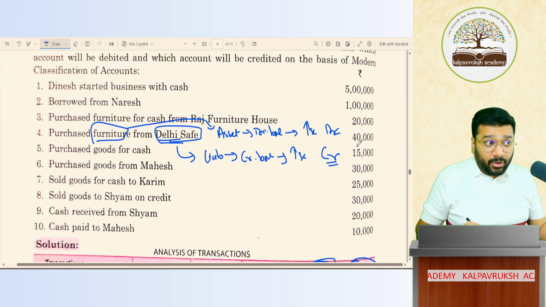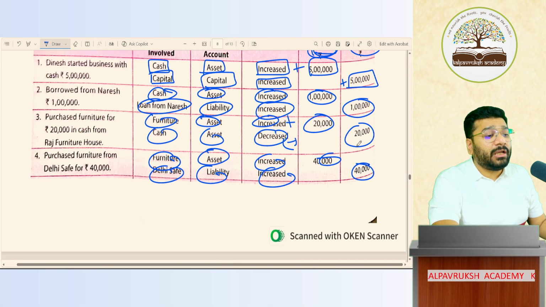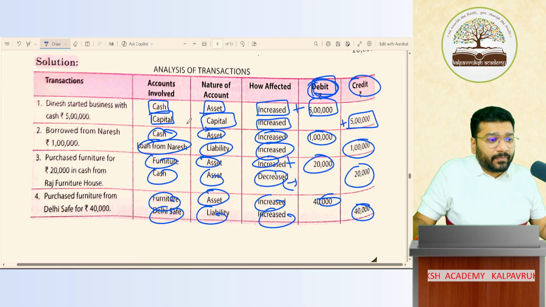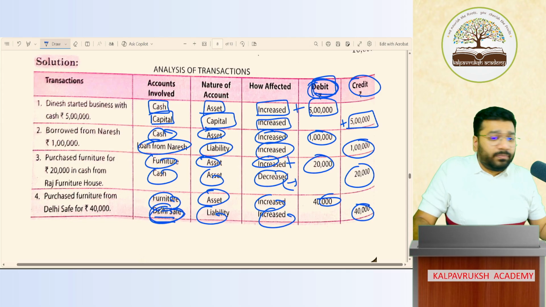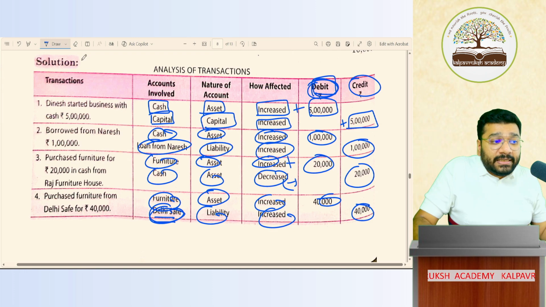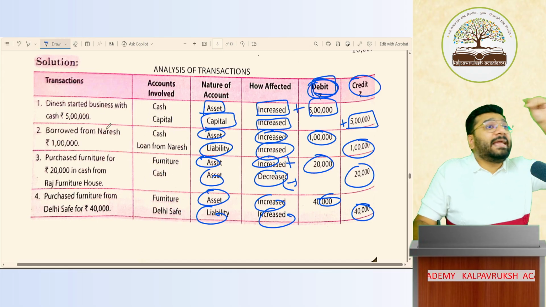You mean the ledger name, the account's name? Are you talking about narration or the description? So you're talking about the account name, no? Correct. Here Delhi Safe is sufficient. What he's asking is, sir, here the ledger name is there, no? Delhi Safe. Should I write furniture purchased from Delhi Safe? Not required. All these are account names. Account means what? Heading.